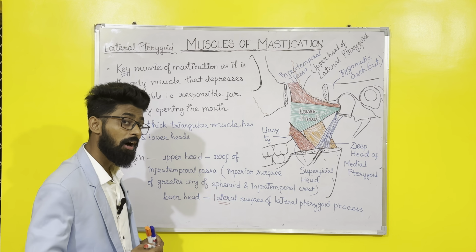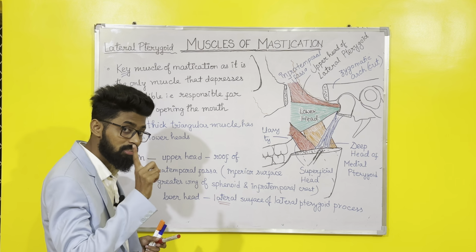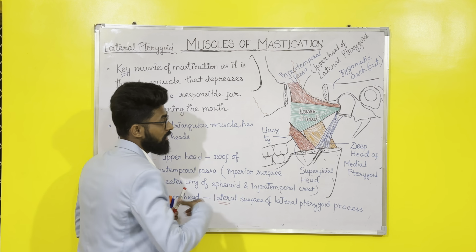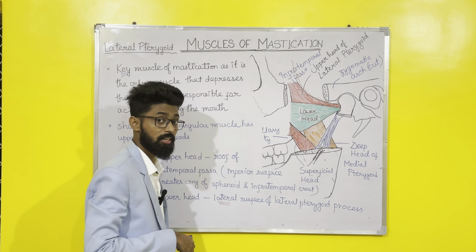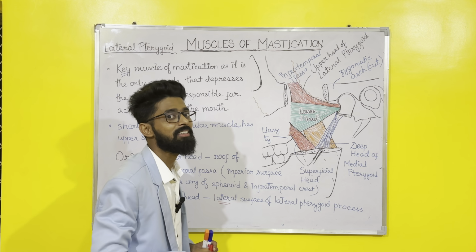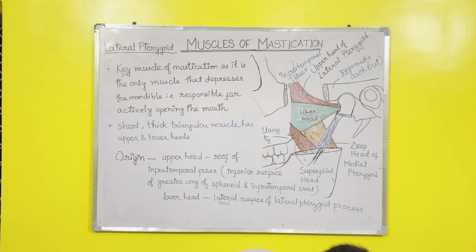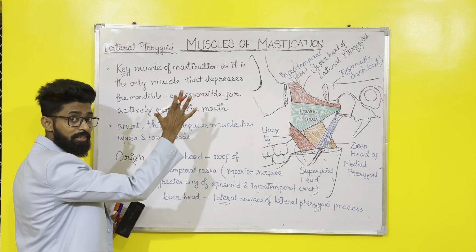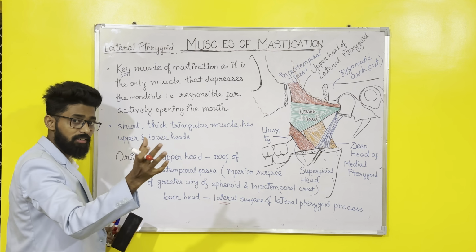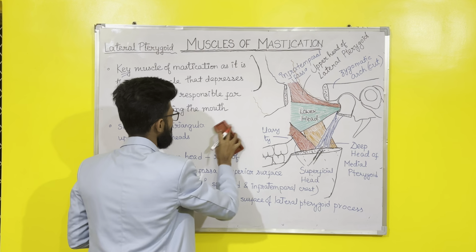Now if we remember, in case of medial pterygoid, we studied that the deep head originated from the medial surface of lateral pterygoid process. I'll show you a small diagram. You have written down or taken a screenshot of this part, right? No, okay, I am erasing a part.